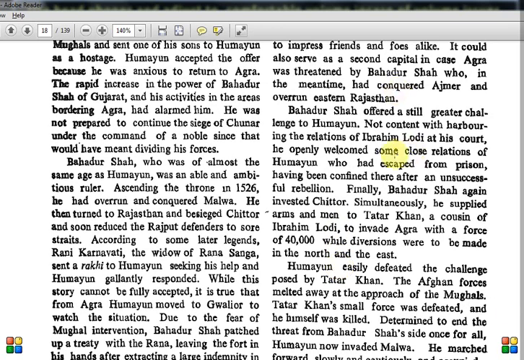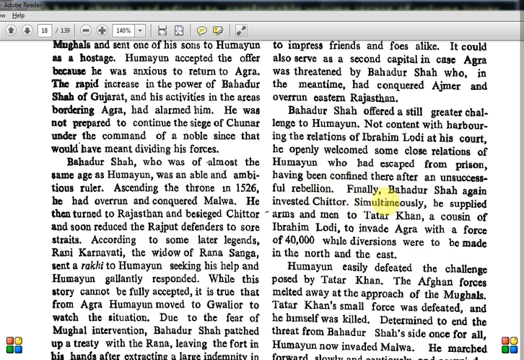Bahadur Shah offered a still greater challenge to Humayun. Not content with harboring the relations of Ibrahim Lodi at his court, he openly welcomed some close relations of Humayun who had escaped from prison. So Bahadur Shah is now looking for allies who can help him. He is not looking for Ibrahim Lodi; instead, he is looking for people who escaped from the Mughal prisons, and he is trying to use such people so that a full rebellion can be started.